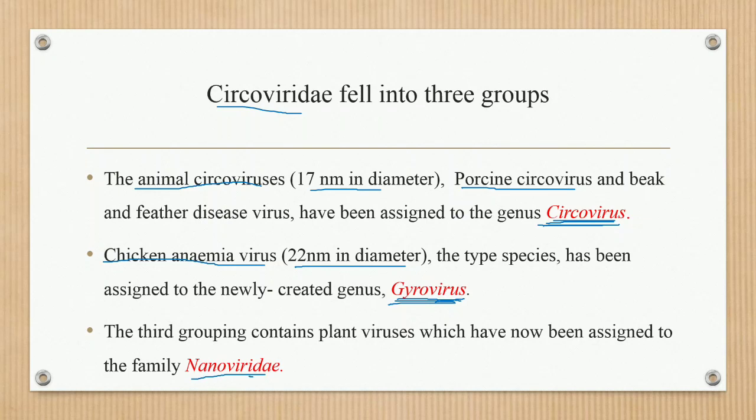The third group is the Nanoviridae. The third grouping contains the plant viruses, which have now been assigned to a family, the Nanoviridae. So Nanovirus is only for plants. They include all viruses that cause disease in plants. Gyrovirus includes the chicken anemia virus, and Circovirus includes two viruses, the porcine Circovirus and beak and feather disease virus.